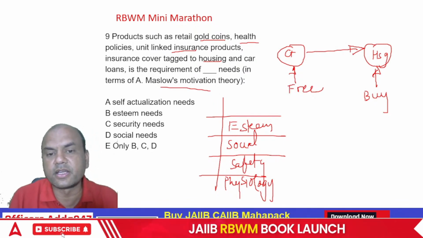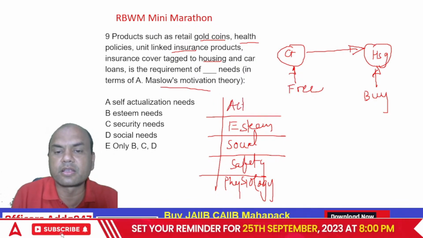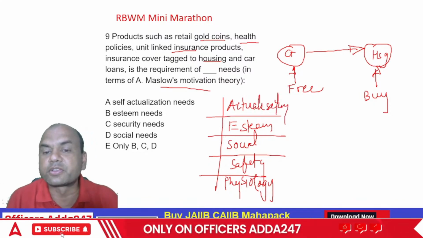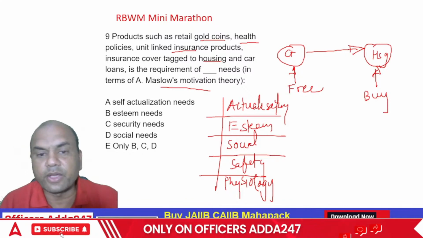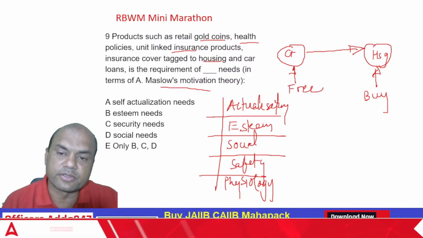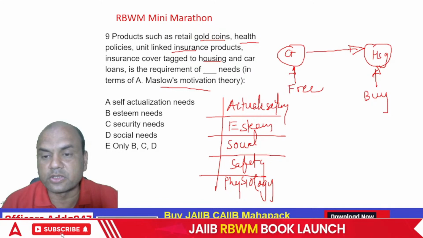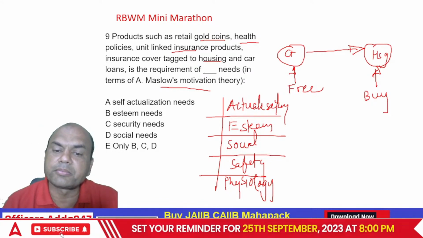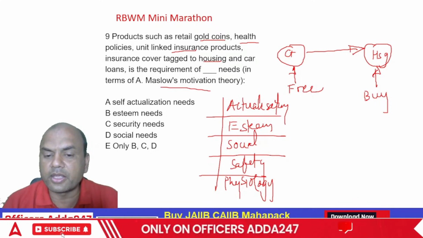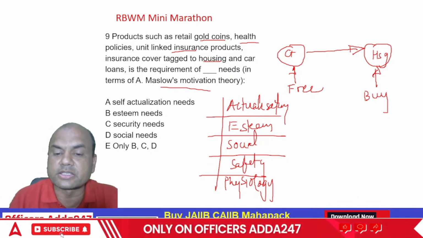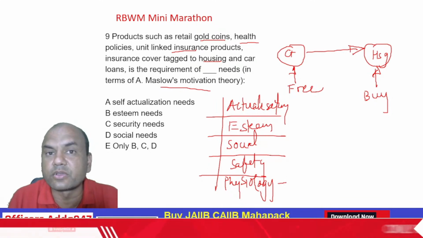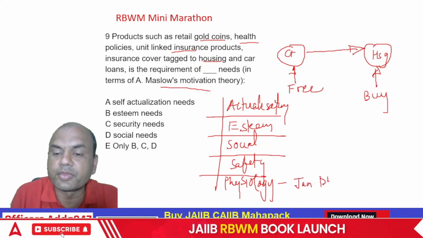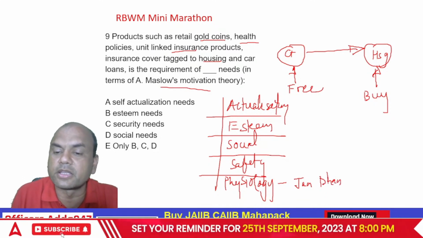Yes, it is actualization. Okay, got it? So these are the 5 levels of Maslow's hierarchy. Now in this hierarchy, remember 3 plus 2. Importantly, this physiology level is for the basics, known as the basic account, Jandhan account.